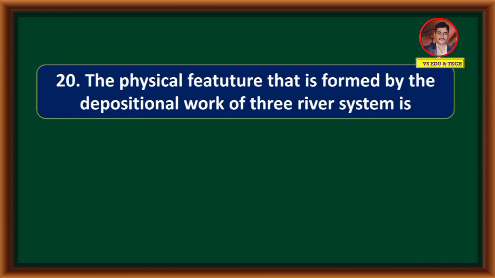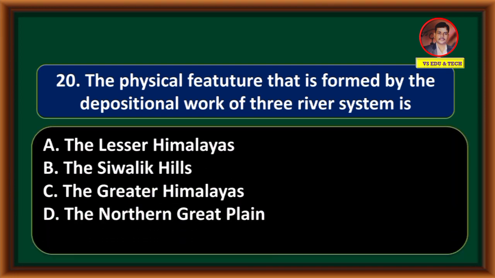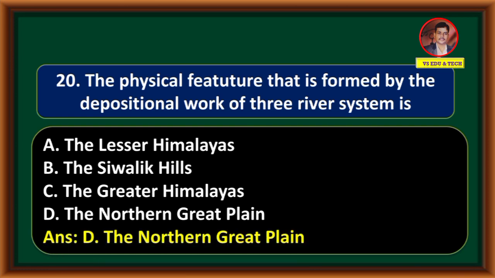The physical feature that is formed by the depositional work of three river systems is the Lesser Himalayas, the Sivalik Hills, the Greater Himalayas, the Northern Great Plain. Correct answer is option D, the Northern Great Plain.